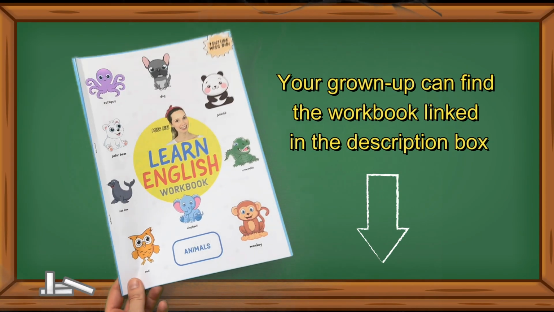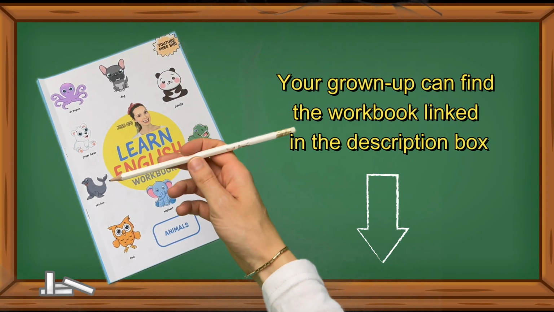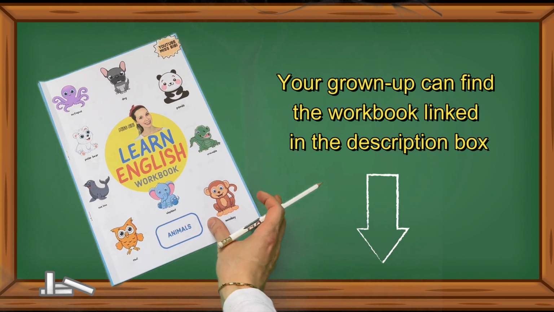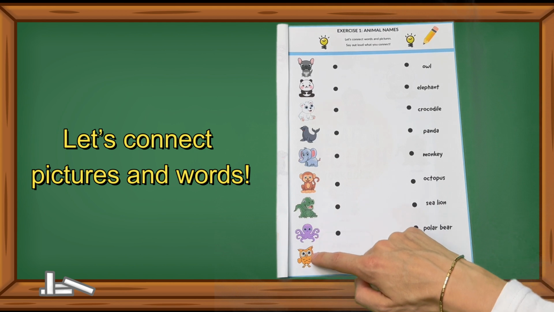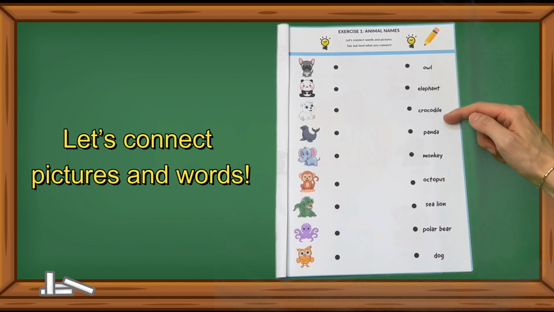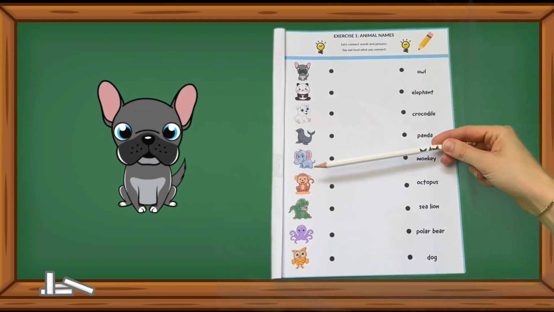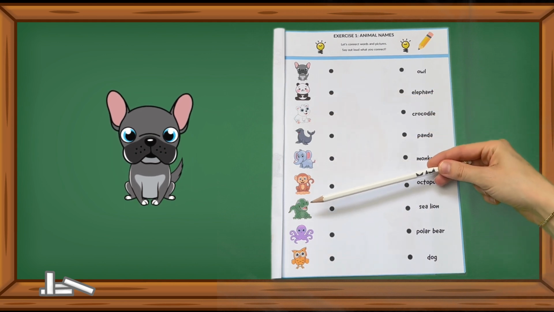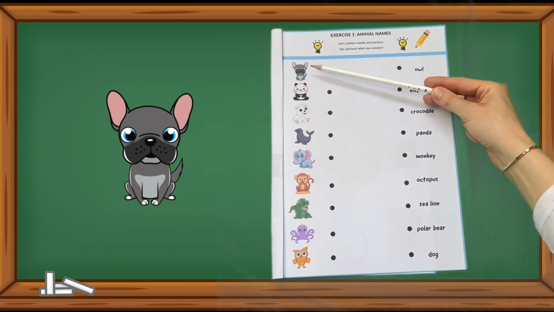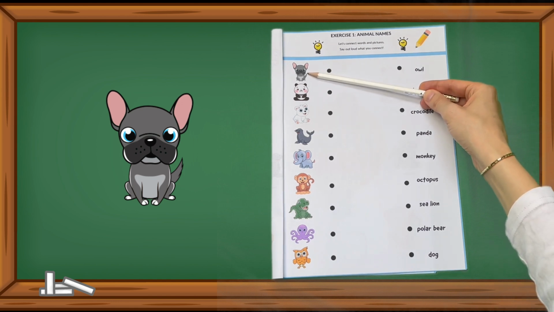Alright, time to get out your workbooks and grab a pencil, because I have a fantastic exercise waiting for you. Today we are connecting the pictures on the left side of your workbook with the matching words on the right side. First, let's find our furry friend the dog. Where is the dog? Can you find the dog? There it is! Well done.